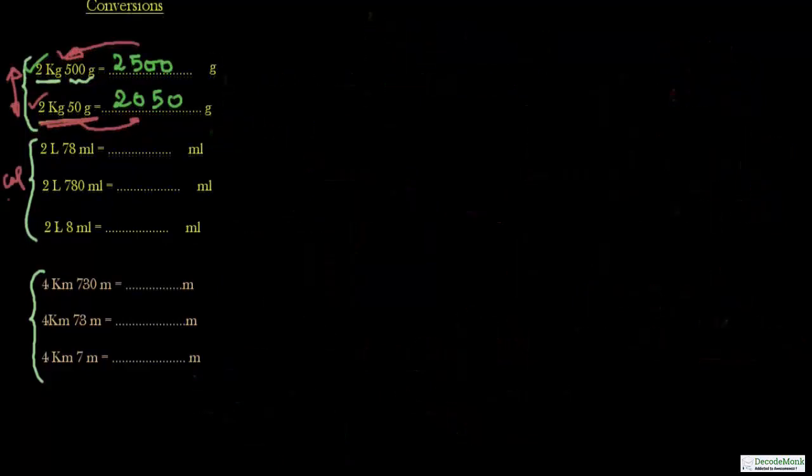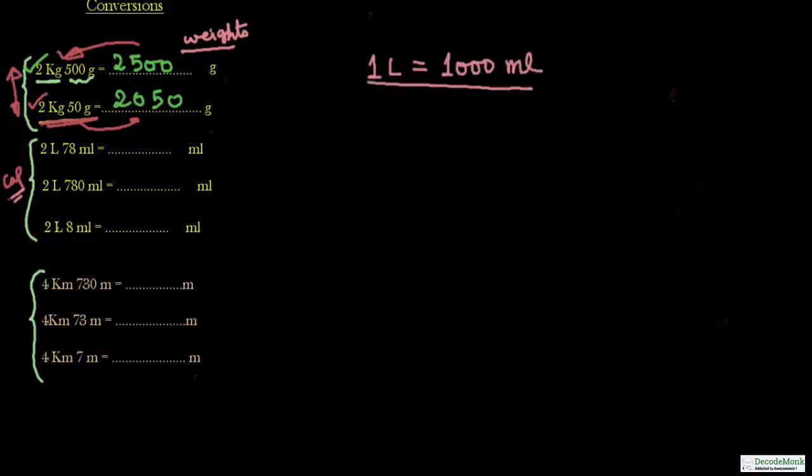So we have discussed questions related to weights. Now we'll discuss questions related to capacity. So we know that 1 liter equal to 1000 milliliter. The first question on capacity is: 2 liter 78 milliliter is equal to how much milliliter in total? So 2 liter 78 milliliter.